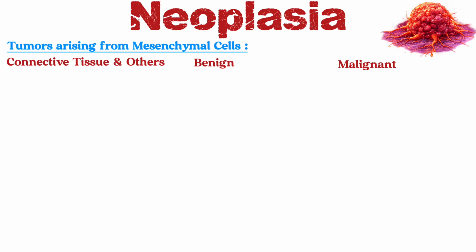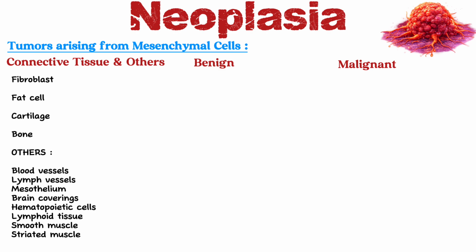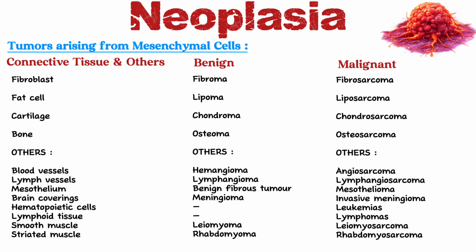Similarly, tumors arising from the mesenchymal cells such as connective tissue and others are as follows. Fibroblast, the benign tumor of which is called fibroma, malignant is fibrosarcoma. Fat cell: lipoma, liposarcoma. Cartilage: chondroma, chondrosarcoma. Bones: osteoma, osteosarcoma. Blood vessels: hemangioma, malignant is angiosarcoma. Lymph vessel: lymphangioma, lymphangiosarcoma.